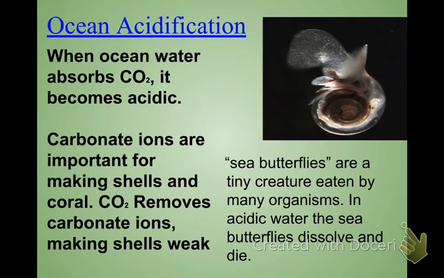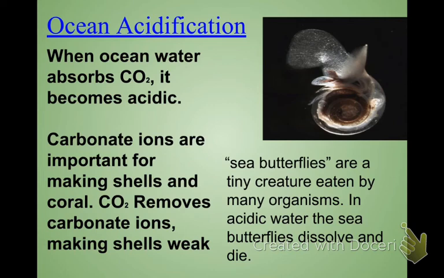And we see that in ocean acidification. Ocean acidification is when the ocean water becomes more acidic, like an acid. And a big way that the oceans are becoming acidic is because of carbon dioxide. Carbon dioxide pollution not only causes global warming, but the ocean actually absorbs that carbon dioxide, and then it will make carbonic acid.